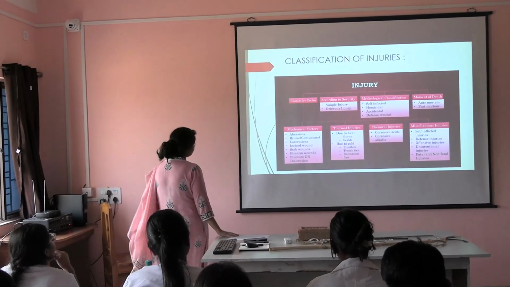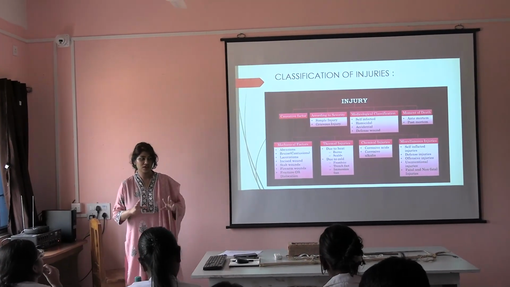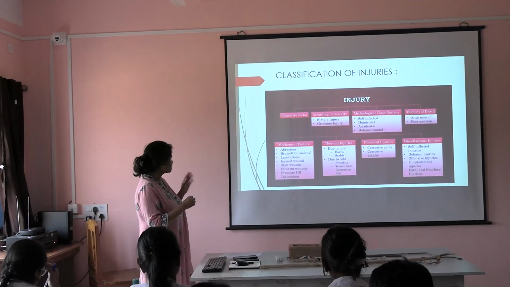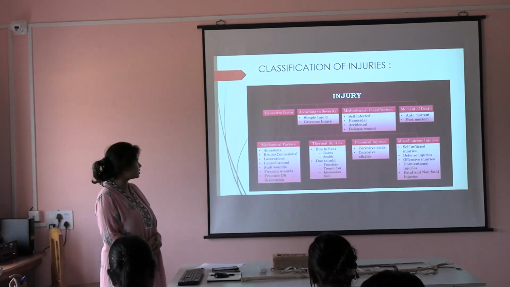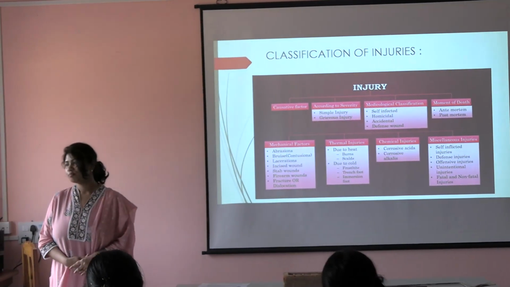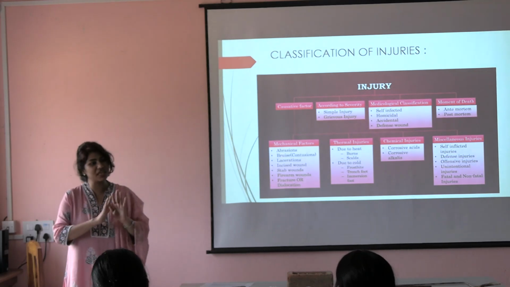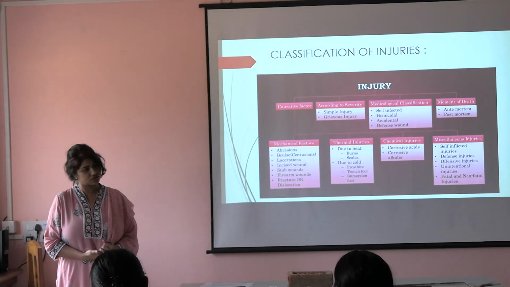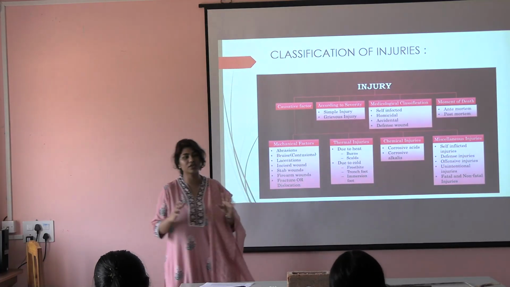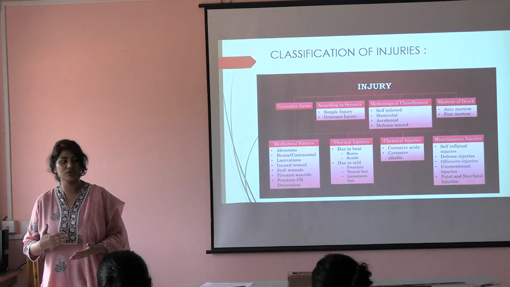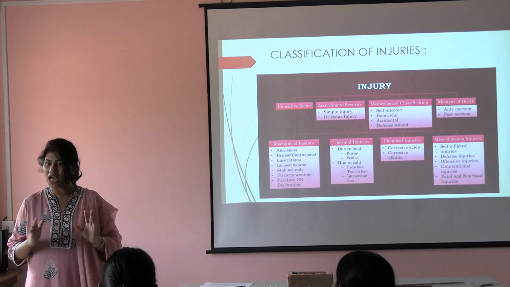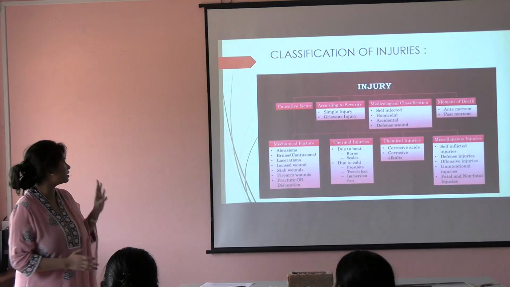देखो, depending upon the positive factor. Positive factor का मतलब क्या है? What is leading to that incidence? What is leading to that injury? We segregate into mechanical factors, thermal injuries, chemical injuries, and miscellaneous. Mechanical factor is the major thing. Here we have described the types of injuries that can be produced with mechanical factors. A road accident, anything with a stick, with a ball, with any sharp or blunt weapon, everything will come under mechanical factors.